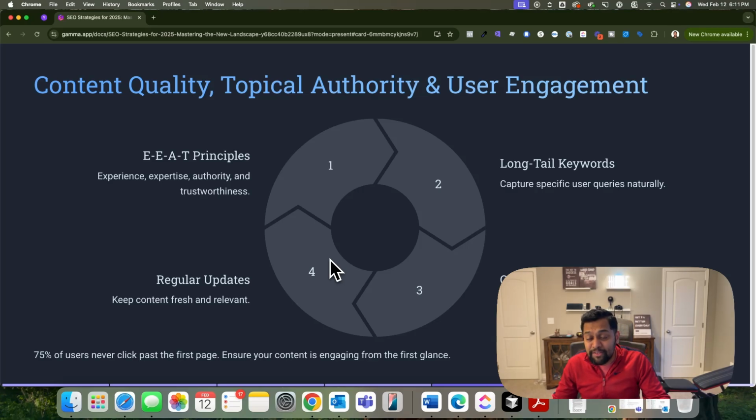Focus on long tail keywords, right? That's helpful to capture specific user queries. Naturally craft Q&A questions and an FAQ section in your content. That will also help you optimize for People Also Ask boxes, and regularly update your content to keep it fresh and relevant. So content quality, topical authority, and user engagement are important aspects to stand out from the rest of the brands who simply generate AI content and just straight away publish. So content quality is very important.